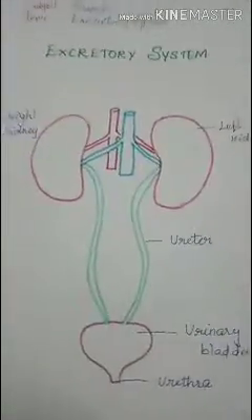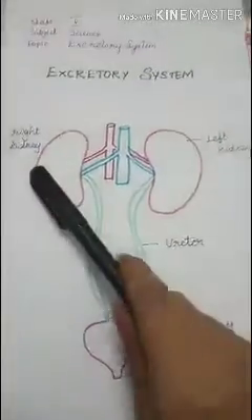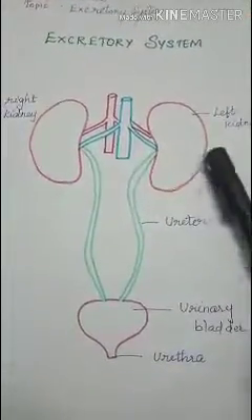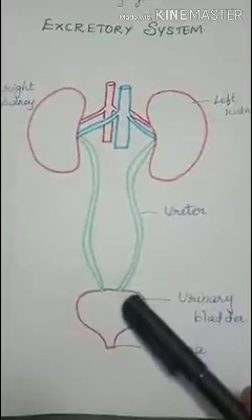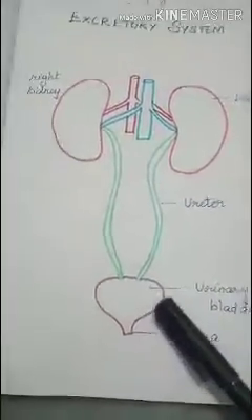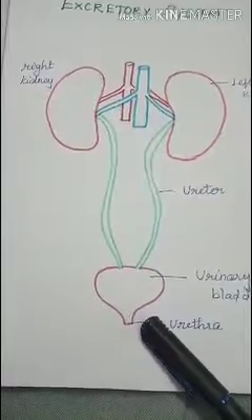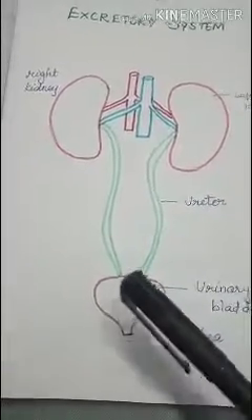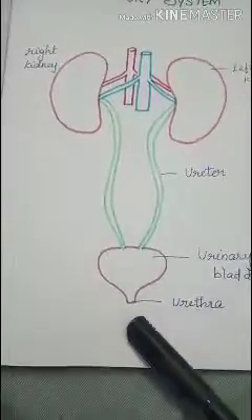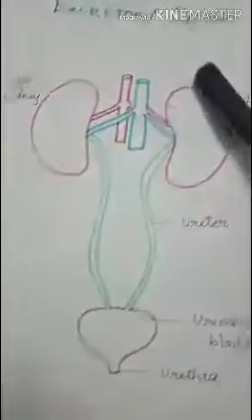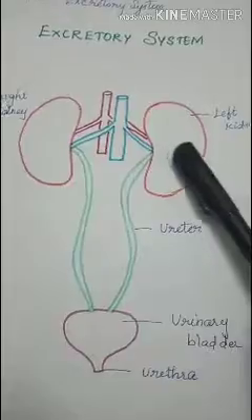So this is the part of the excretory system with the right kidney and left kidney. Here is the ureter, which connects the kidney and the urinary bladder. This is the sac-like structure where the waste product, that is urine, is stored, and it comes out through the urethra. The blood is filtered in this part.